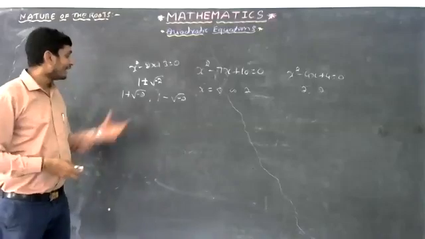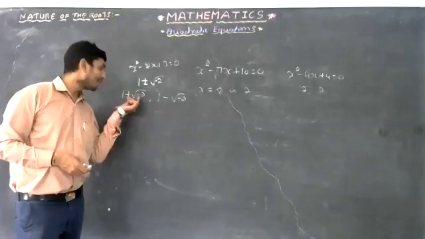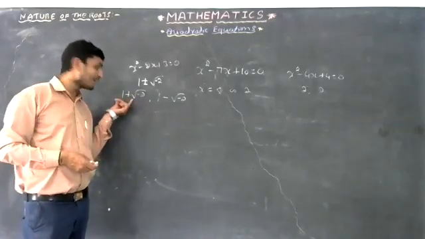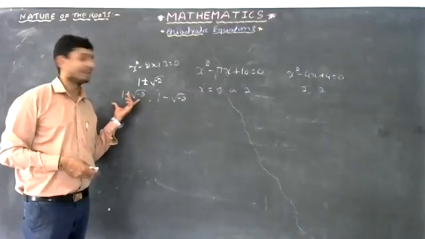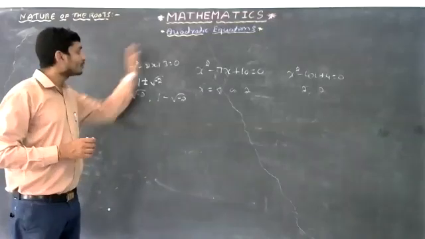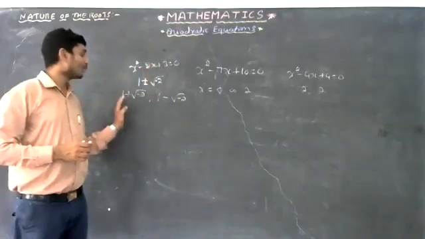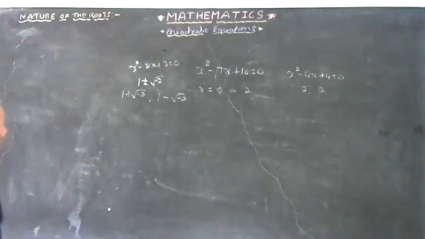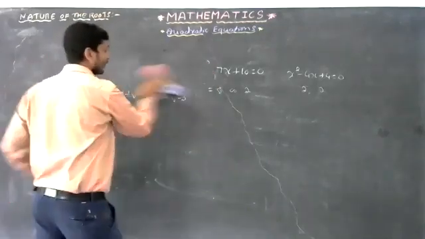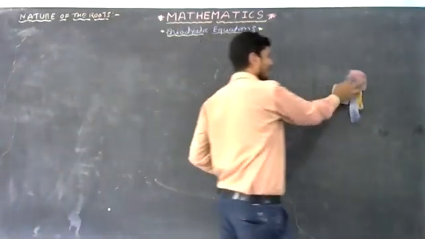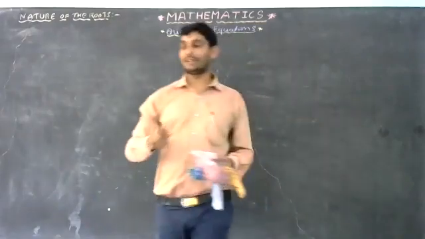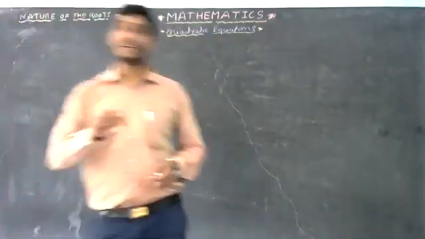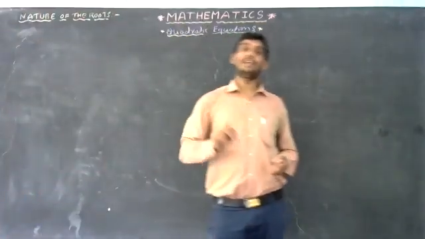Here you can observe it is an imaginary number. It has no real roots. The roots are imaginary. If you solve any quadratic equation, roots may be real and equal, or roots may be real and distinct, or roots may be imaginary.